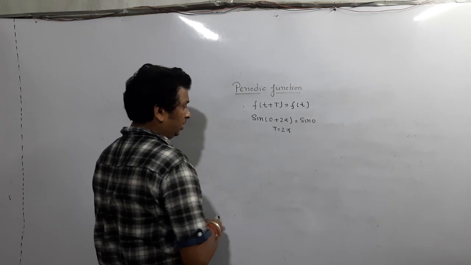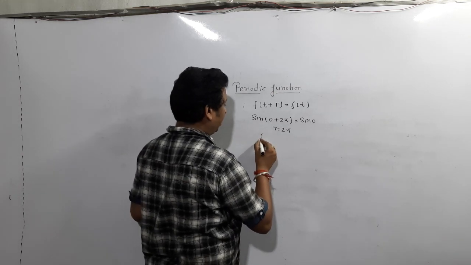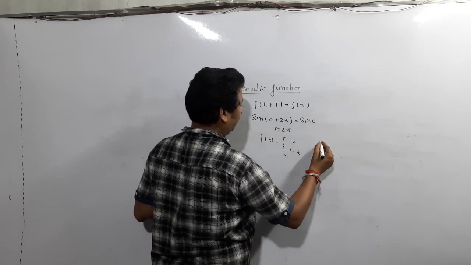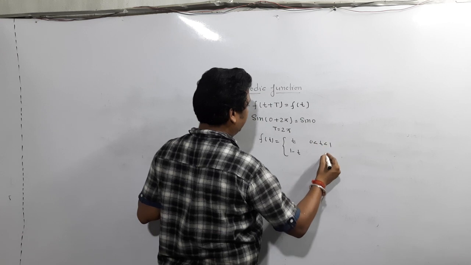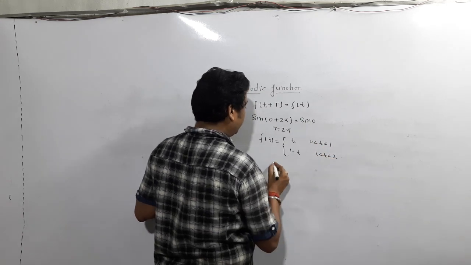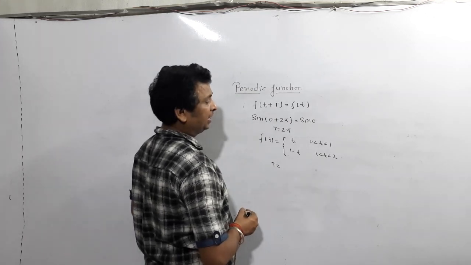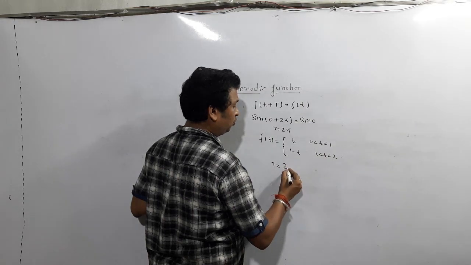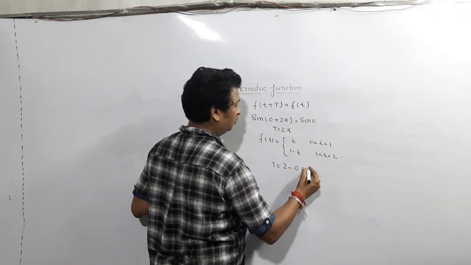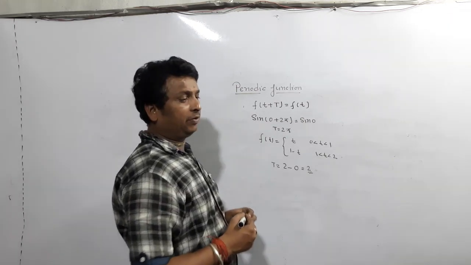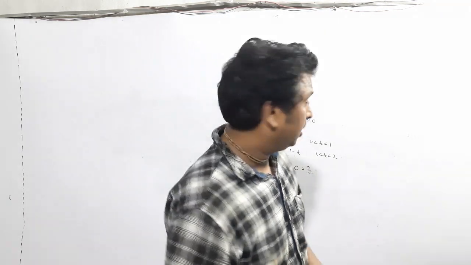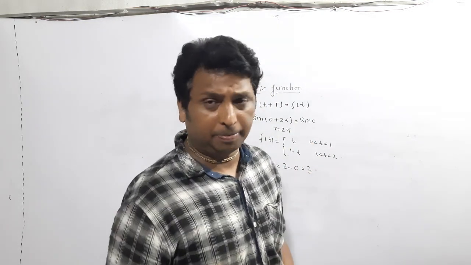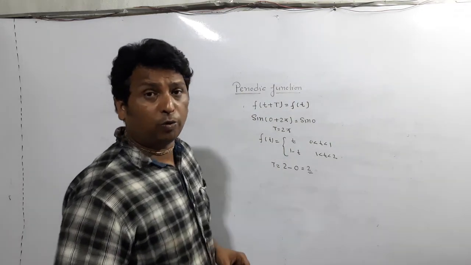And one more thing I will tell you. Suppose f(t) is given as t for 0 < t < 1 and 1 - t for 1 < t < 2. Then what is the time period? If they give it, that is so much better. Otherwise the time period is upper limit minus lower limit. What is the upper limit? 2. What is the lower limit? 0. So 2. When they give it, it's so much good. Otherwise just take upper limit minus lower limit, and that is your time period. So in this way we calculate the time period.